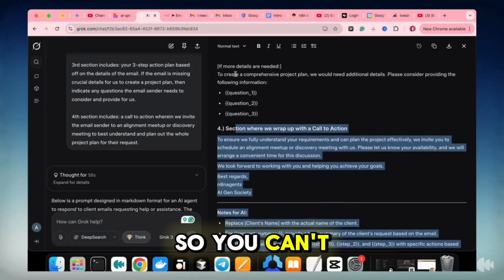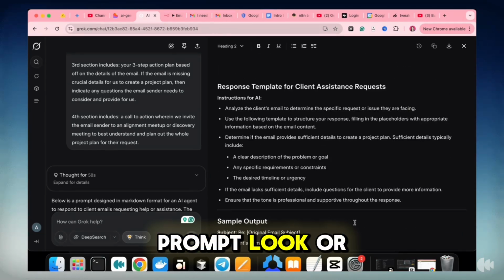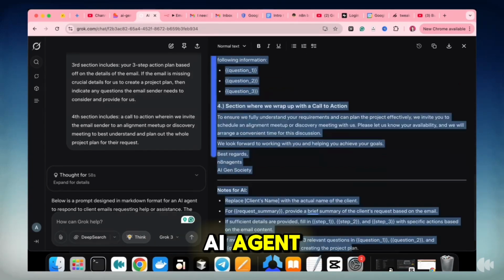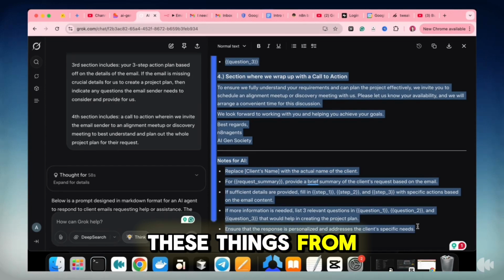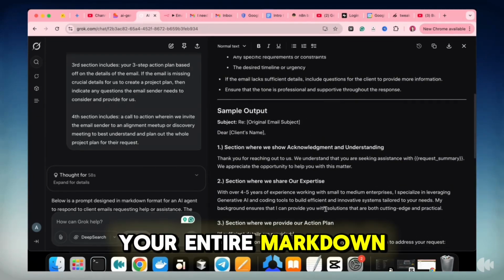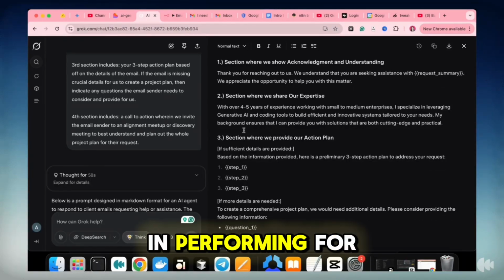So you can see a regular prompt doesn't look like this. You can't see an AI agent perform all of these things from a regular prompt, but because of your entire markdown format, you're giving it abilities and what it should be doing and performing for you.